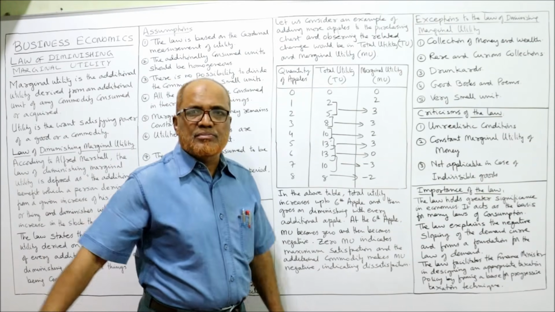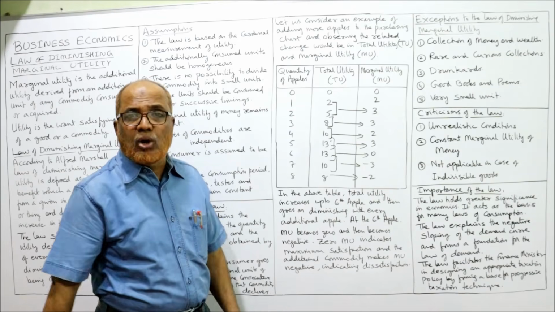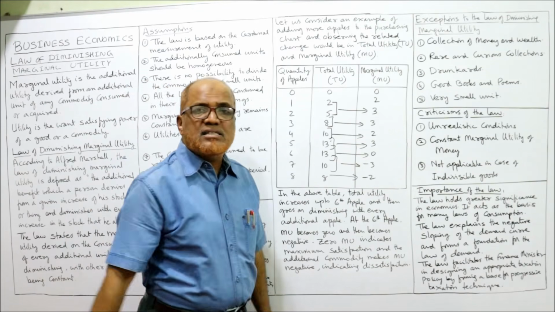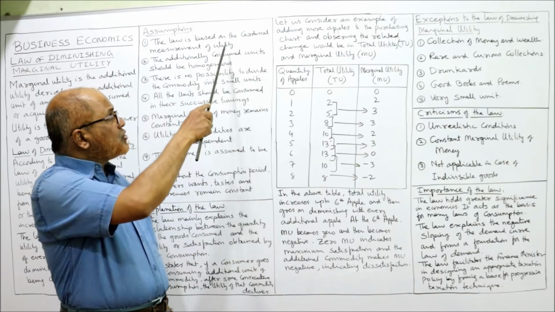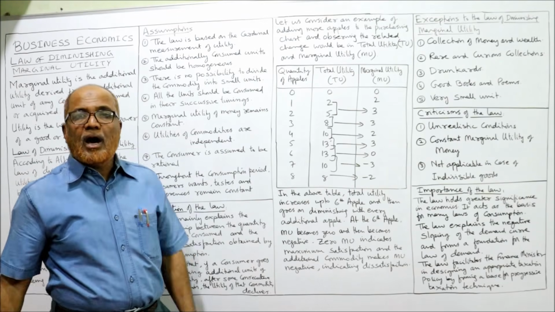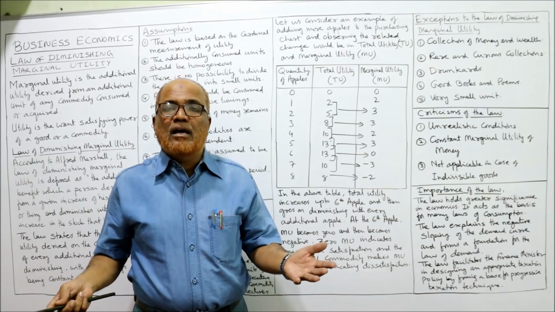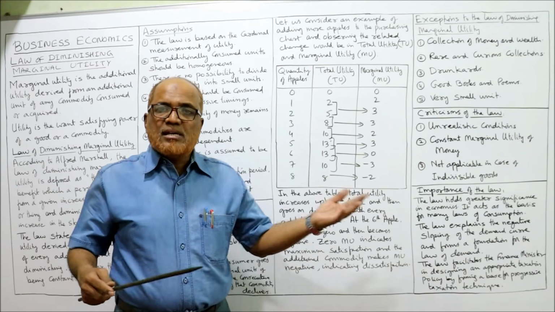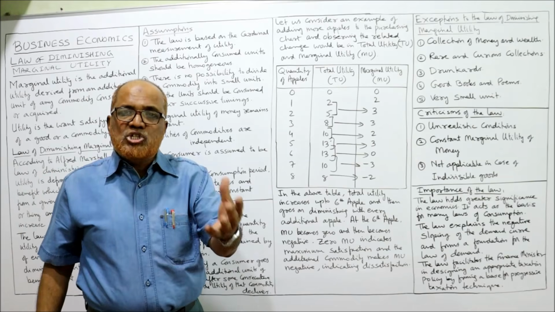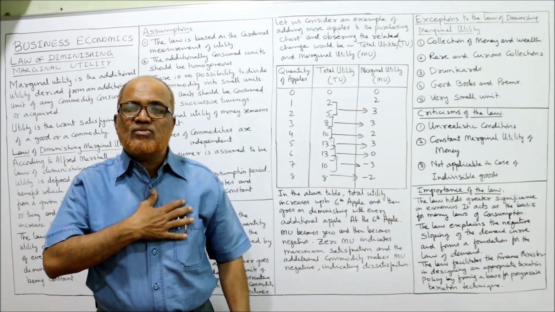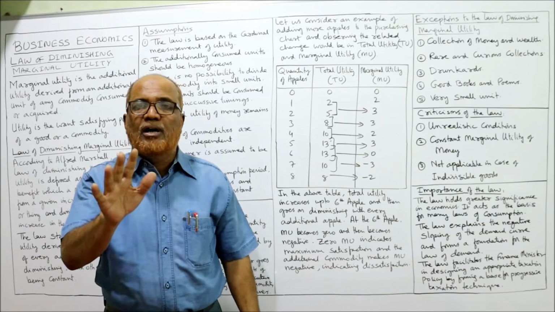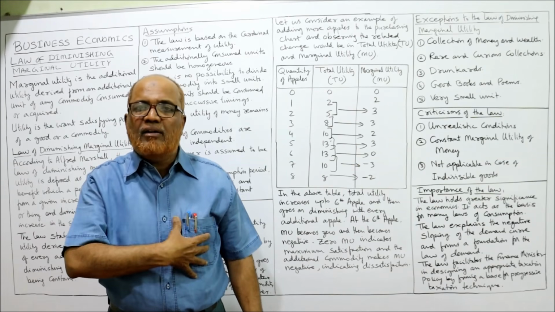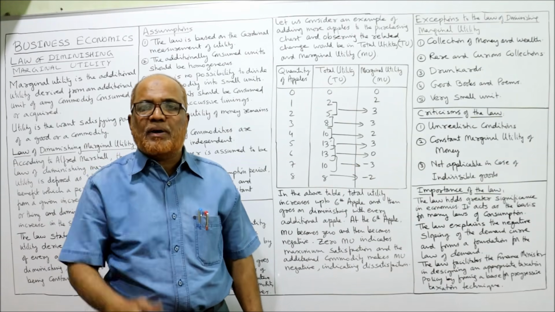Next comes criticisms. There are many criticisms against this law. The first criticism, unrealistic conditions. The assumptions of this law are not practical. These are only theoretical. The assumption is the utility can be measured, but in reality our satisfaction cannot be measured. Our satisfaction we can feel, we can realize, but we cannot express.